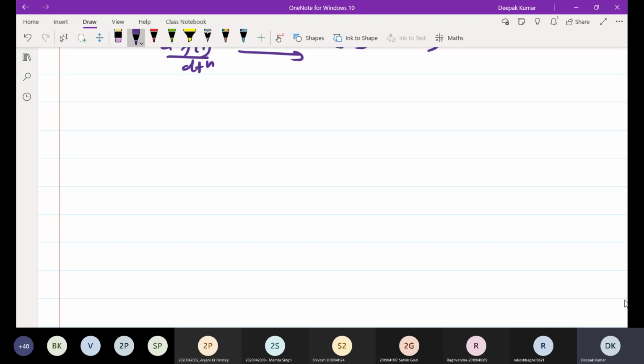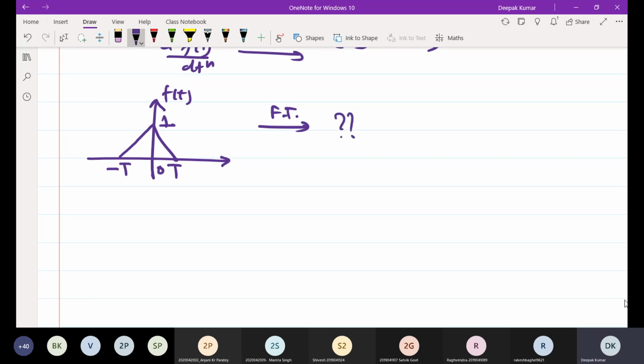Take the earlier example only. This is a triangular gate pulse f of t. Find the Fourier transform. The Fourier transform of this function can be calculated by writing the expression that was discussed earlier, but here we try to solve it by using properties.